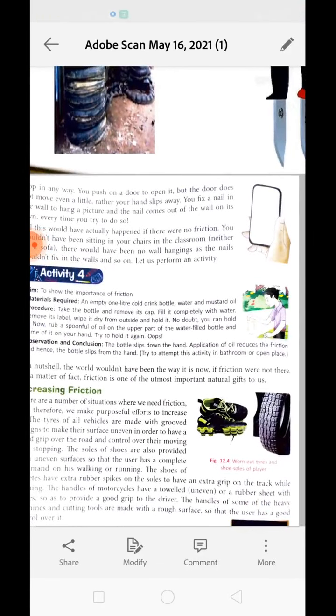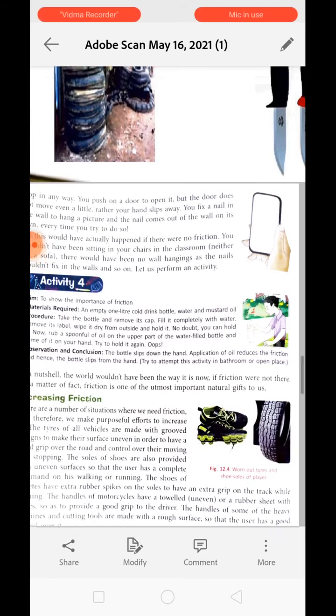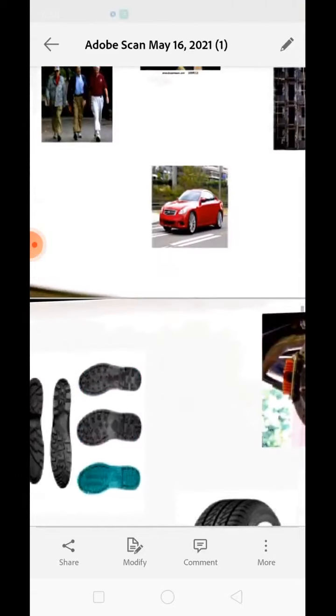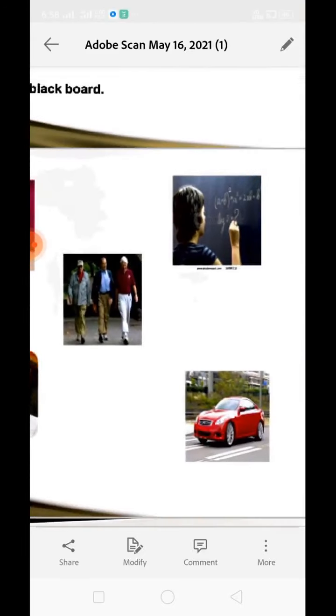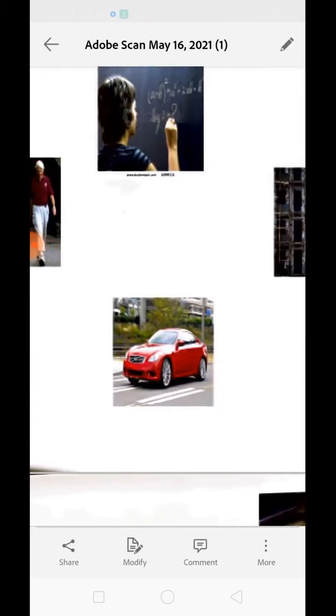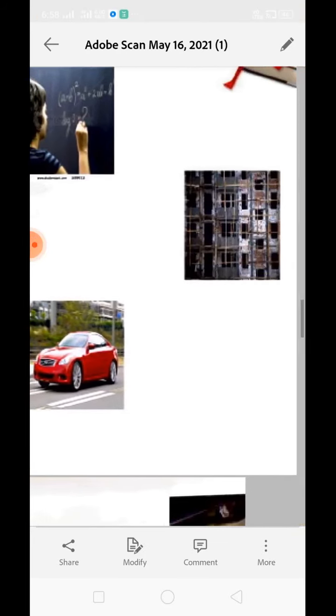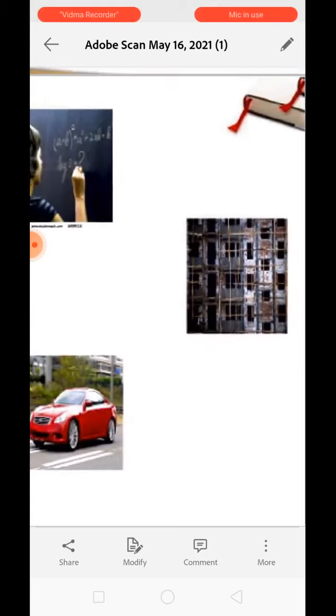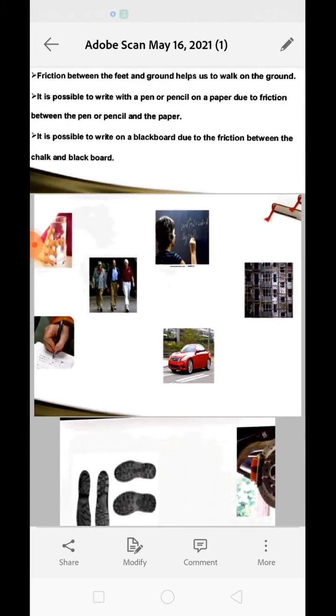All these activities are shown in this diagram, like walking, like writing, like letting the wheels move on the surface, or construction of a building. These all things are possible because there is friction. If there is no friction, then we can't even stand on the surface.